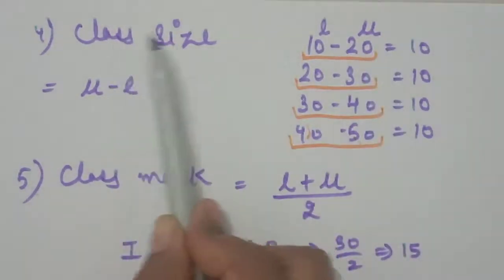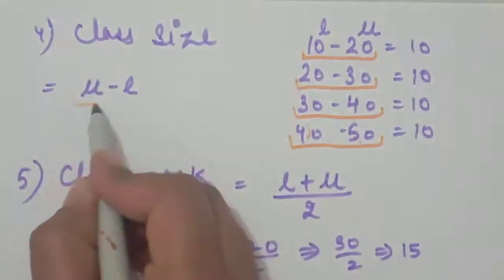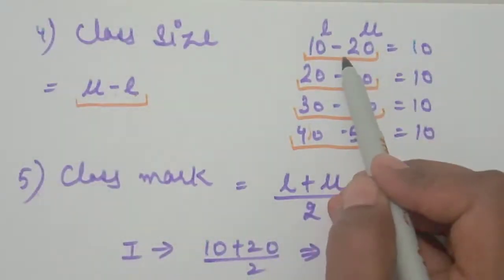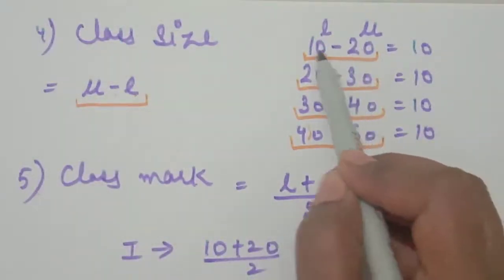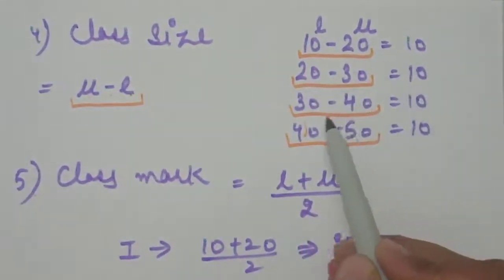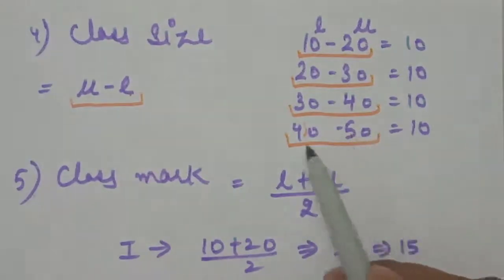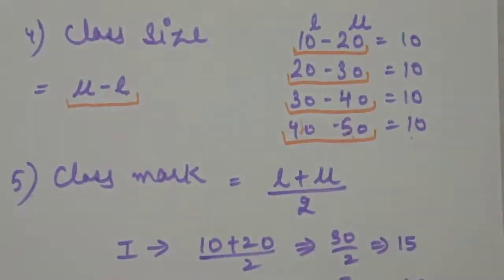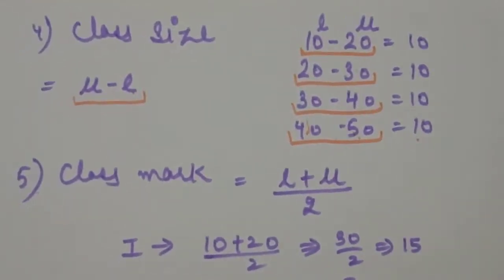So how will we find the class size? The formula for finding the class size is upper limit minus lower limit. If we find the class size in these class intervals, then 20 minus 10 is 10. 30 minus 20 is 10. 40 minus 30 is 10 and 50 minus 40 is also 10. So this is the class size of these class intervals.